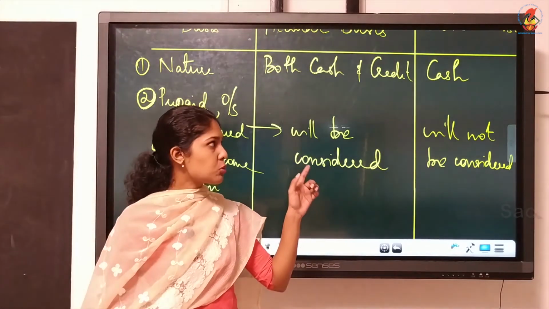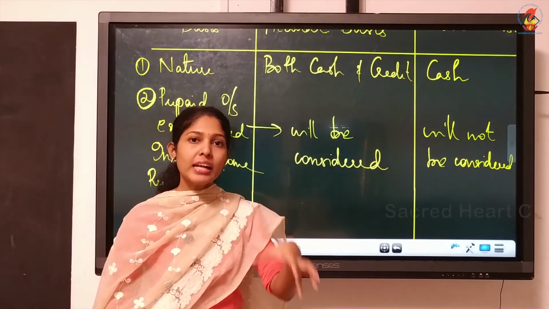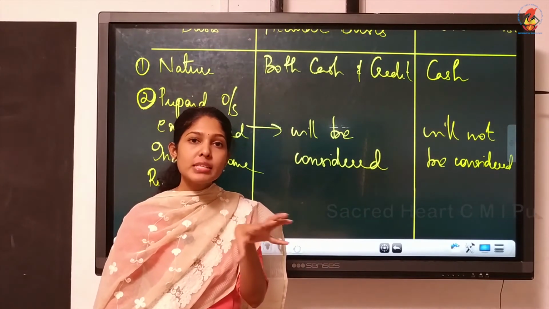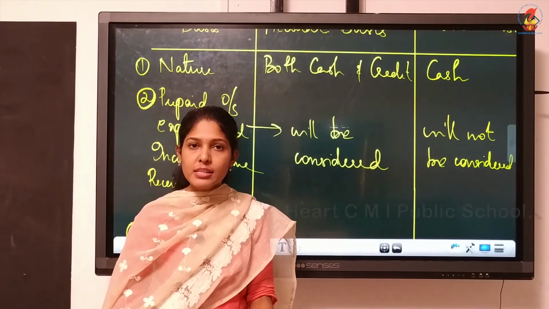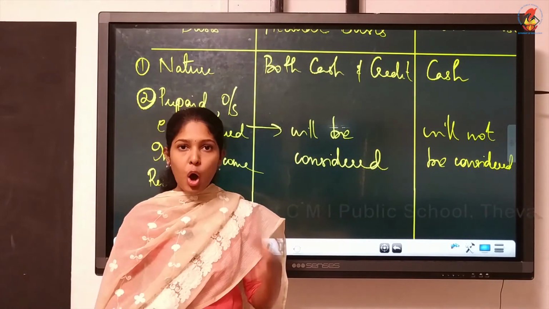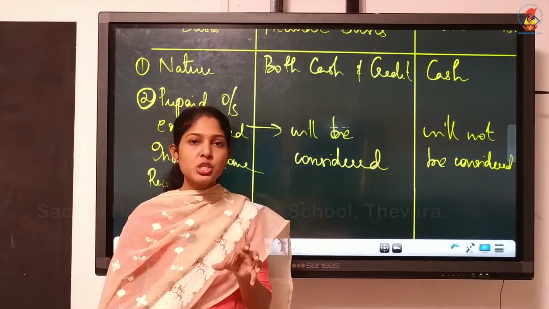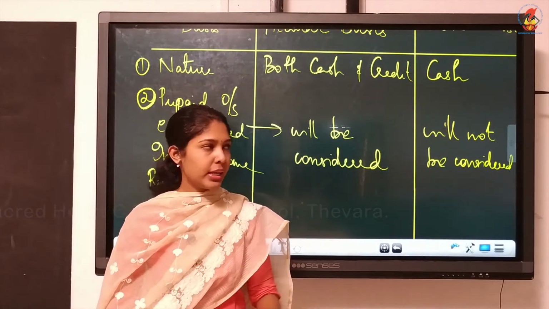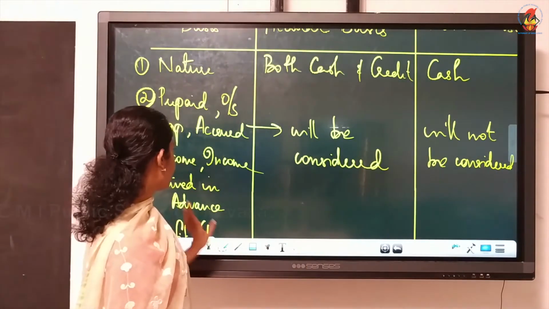Understood? Cash basis will consider only the transaction that happened at the time agreed between the buyer and seller, and on that date you should receive the amount or you should pay the amount. So cash paid or cash received is very much important under cash basis. So all these will not be considered there.